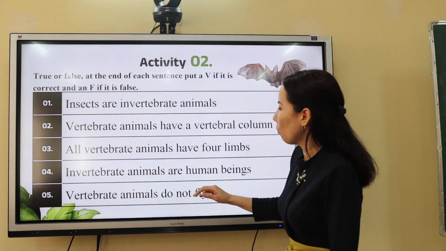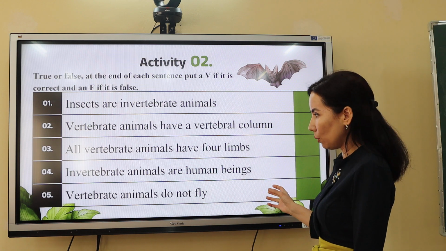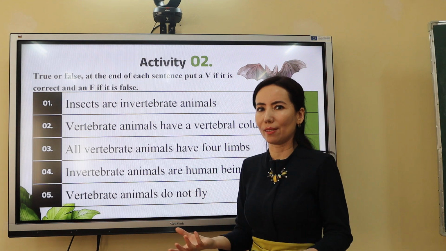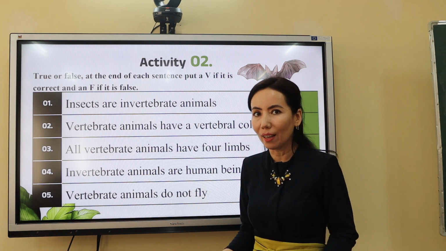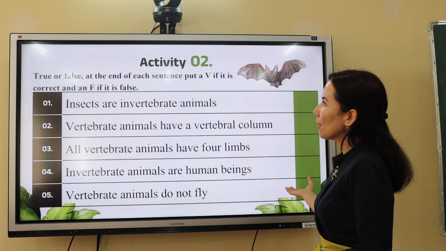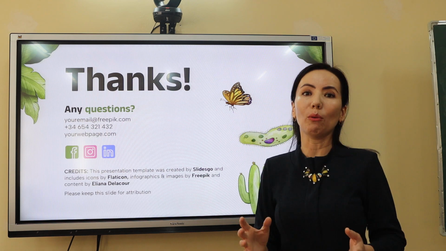So the fifth statement: vertebrate animals do not fly. Is it true? Vertebrate animals, so they are birds. Yes, for example, they can fly. That's why this statement is also false. So we have finished with our activity. So we have reviewed our lesson.